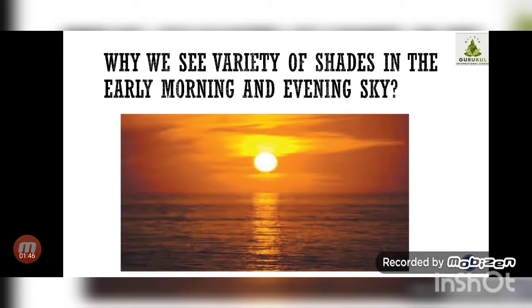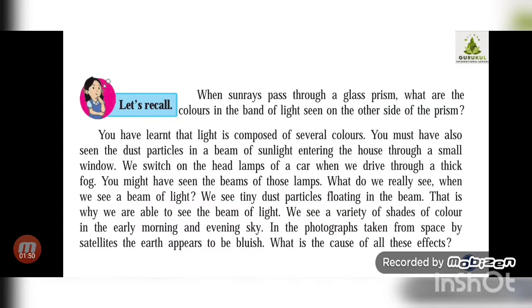Now why does it happen that in normal conditions, we can see just one band of light, one beam of light? Every time we can't see the 7 different colors. Sometimes in the rainy season, there is a formation of a rainbow in the sky. We can see the 7 different colors. Now, why are these colors seen?